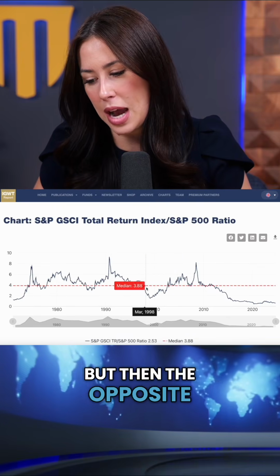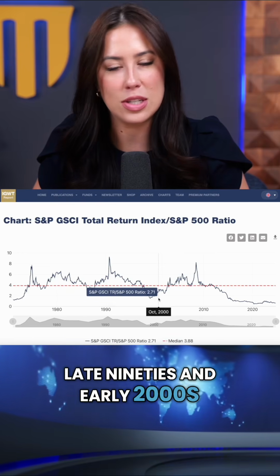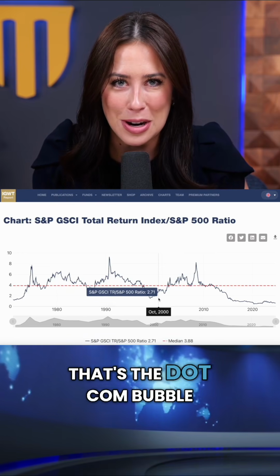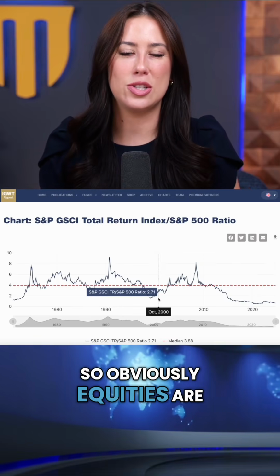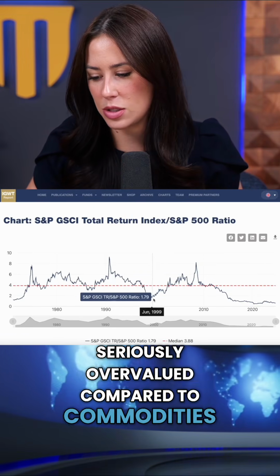But then the opposite happens as we move into here, the late 90s and early 2000s. What happens? Well, that's the dot-com bubble. So obviously equities are seriously overvalued compared to commodities. So that's what we see here.